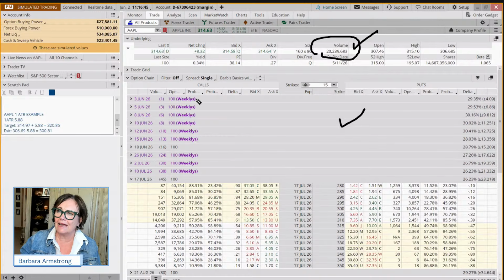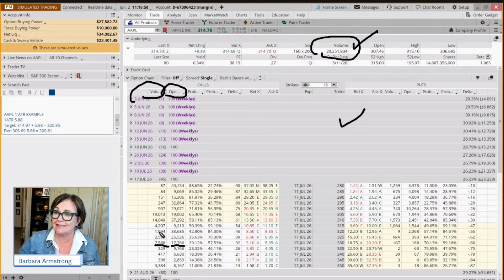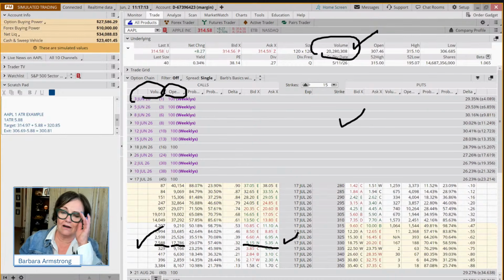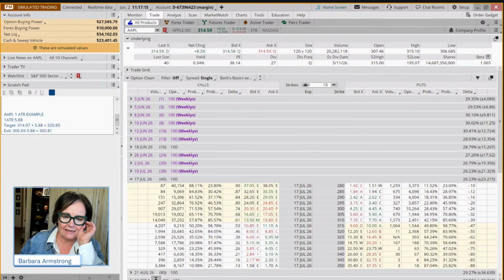Does this trade in open interest and volume at least 20 times the number of contracts we're going to trade? Well, we're only going to do one contract, and there's 17,000 on the books, 7,500 traded today. So check. Do we have a tight bid-ask spread? And we define tight as less than 10%. Check. So it's like check, check, check, check, check. So we got all the checks going. And now we've got our target and our exit.